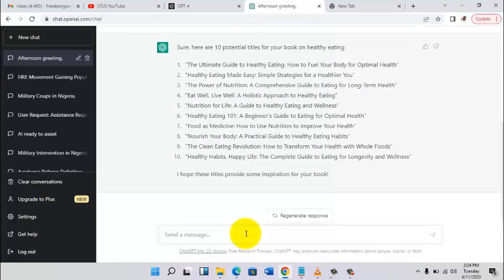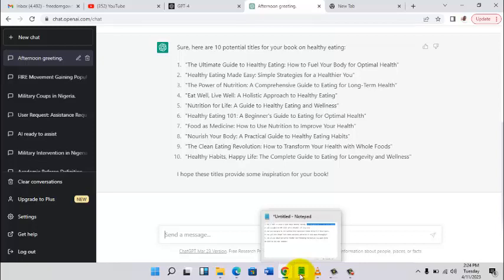The Ultimate Guide to Healthy Eating: How to Fuel Your Body for Optimal Health. Eating Healthy Made Easy: Simple Strategies for a Healthier You. The Power of Nutrition: A Comprehensive Guide to Eating Food for Long-Term Health. You know, a lot of these, and then you just pick the title you want for your book, and that is step 1.